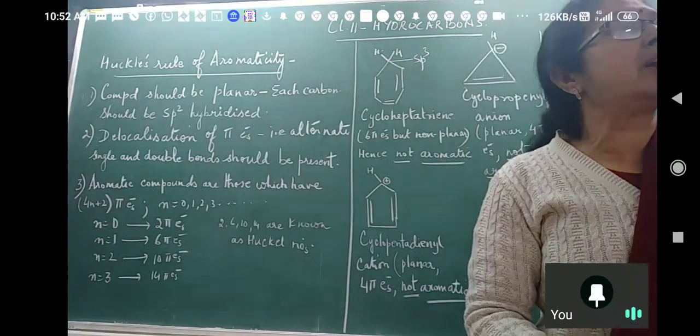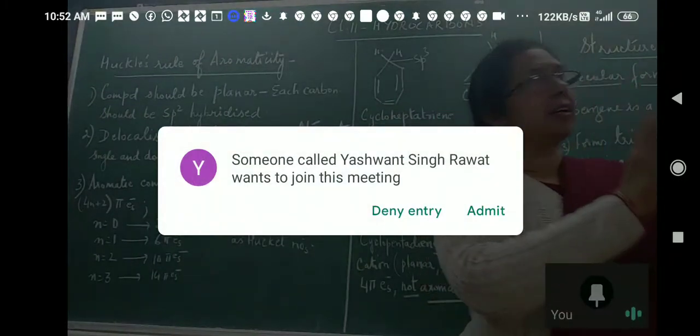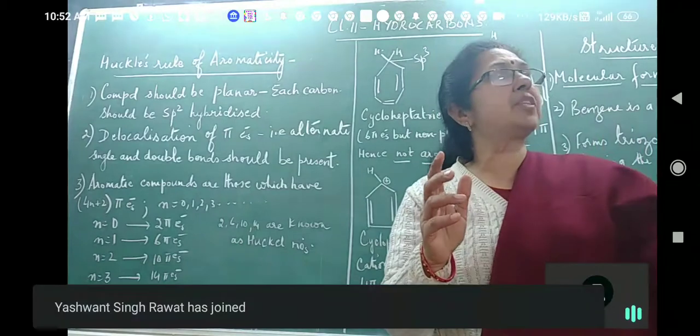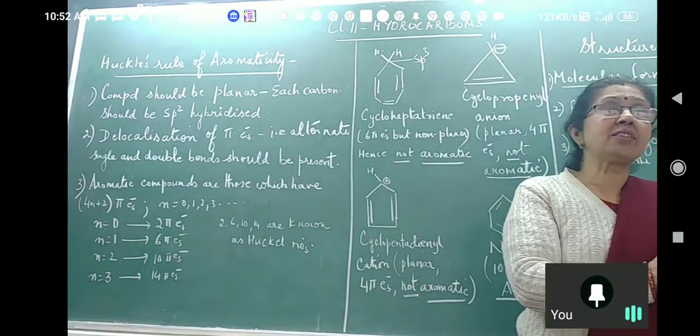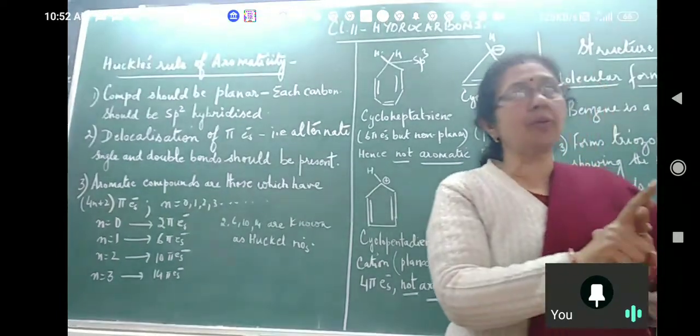In the hydrocarbons chapter, what we have covered is alkanes, alkenes, and alkynes. There are certain reactions characteristic of only alkanes: substitution, pyrolysis. Then there are certain reactions characteristic of only alkenes, that is Markovnikov and anti-Markovnikov addition.